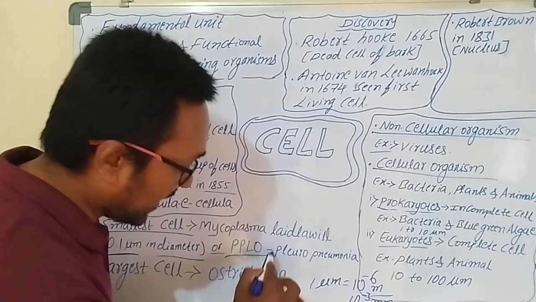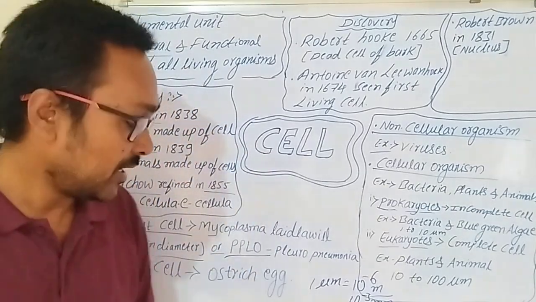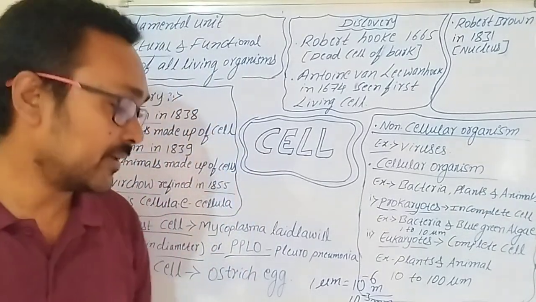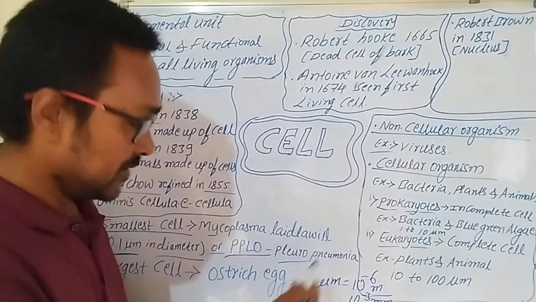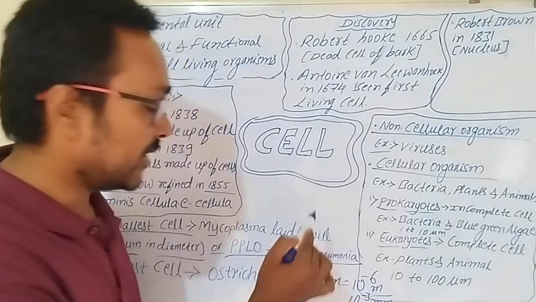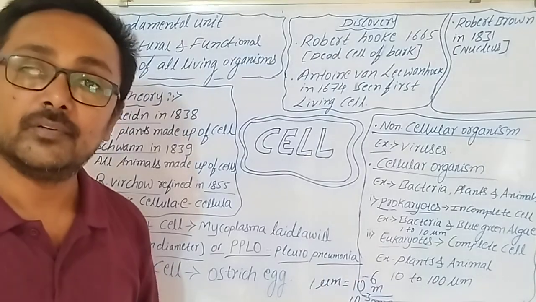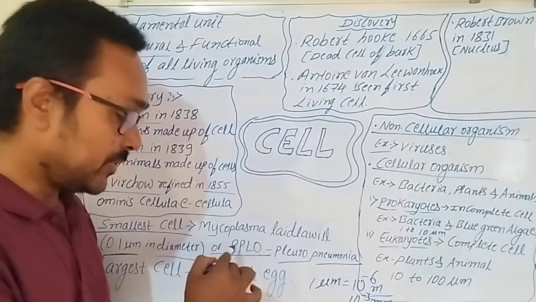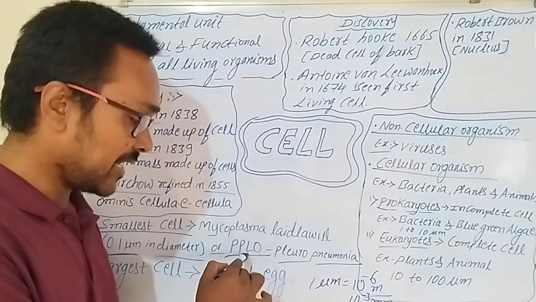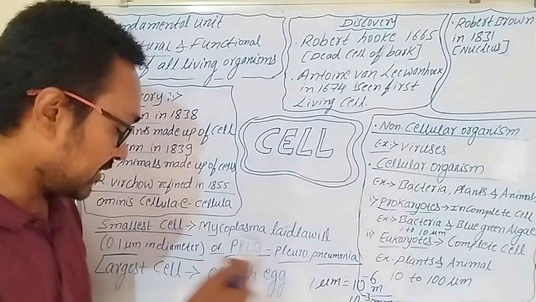It is also known as PPLO, the long form of which is Pleuropneumonia-like organism. So this is the smallest one.